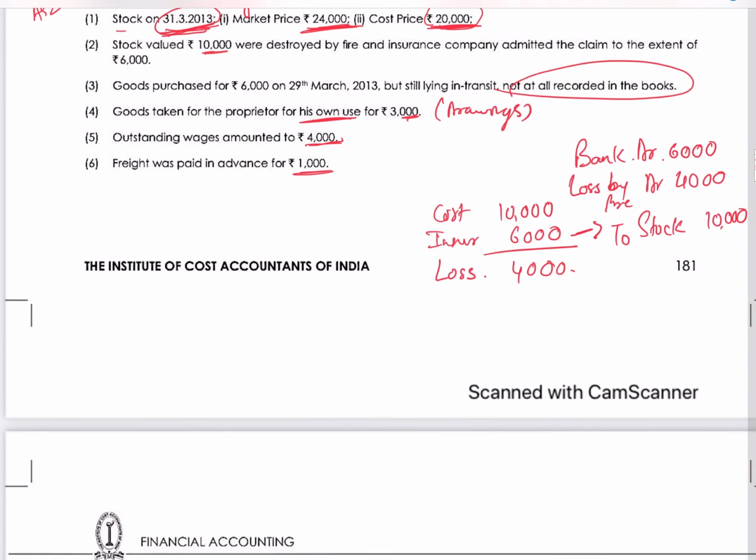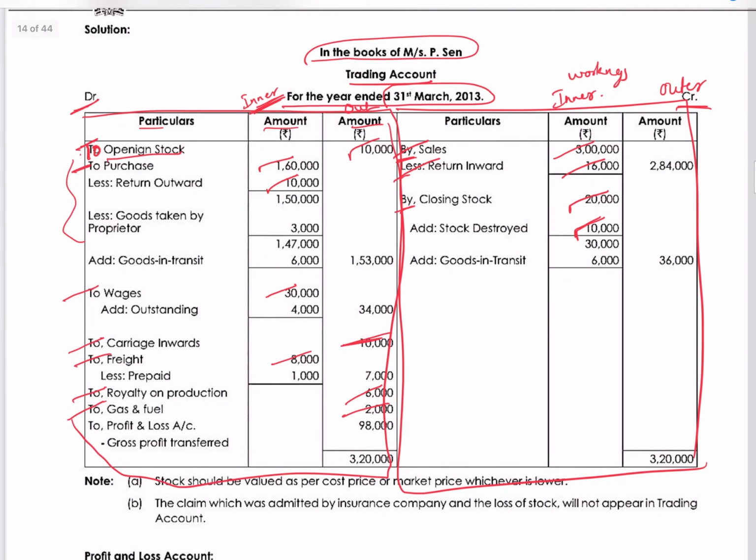So we have to book this 6,000 purchase. So add goods in transit 6,000. This will increase our creditors or reduce our cash accordingly. Or else we can add it to the closing stock. Here they have added to the closing stock because it is goods in transit.